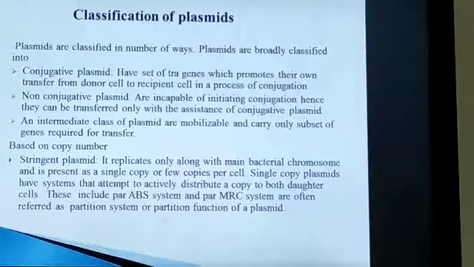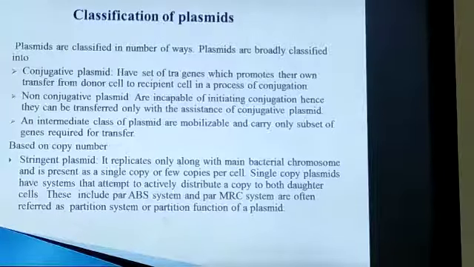Conjugative plasmids can promote their own transfer from the donor cell, the cell having this plasmid, to a recipient cell which lacks that plasmid, by a process called conjugation. These plasmids have a set of tra genes, the genes responsible for transfer.